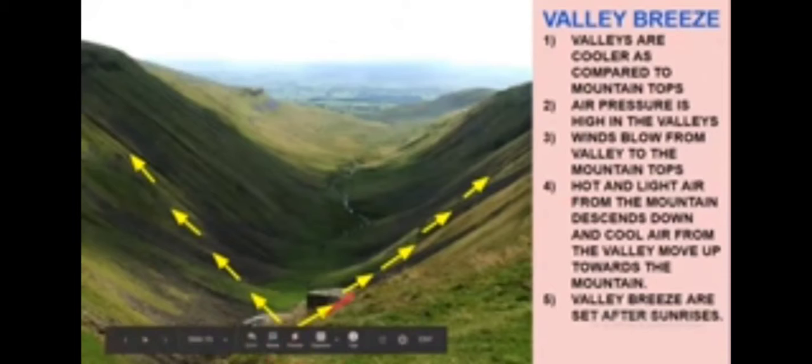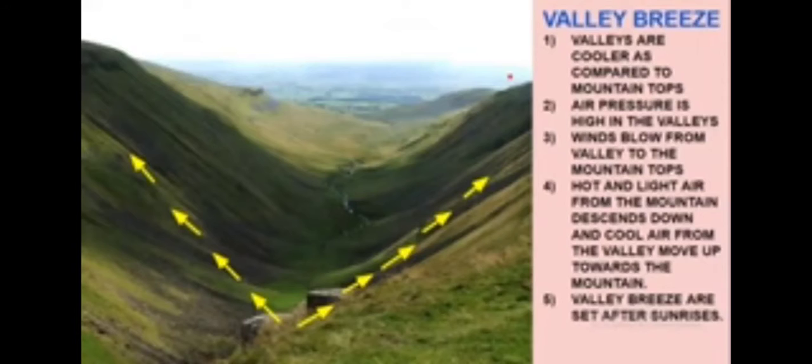Now what happens to the air at the top of the mountain? The air will get heated. It will become lighter. And when the air becomes lighter, what will happen? It will descend down. And cool air from the valley will move towards the mountain. So this is a circle. Cool air will come up, the hot air will descend, again the cool air will come up near the mountain tops. So this is a circular motion.